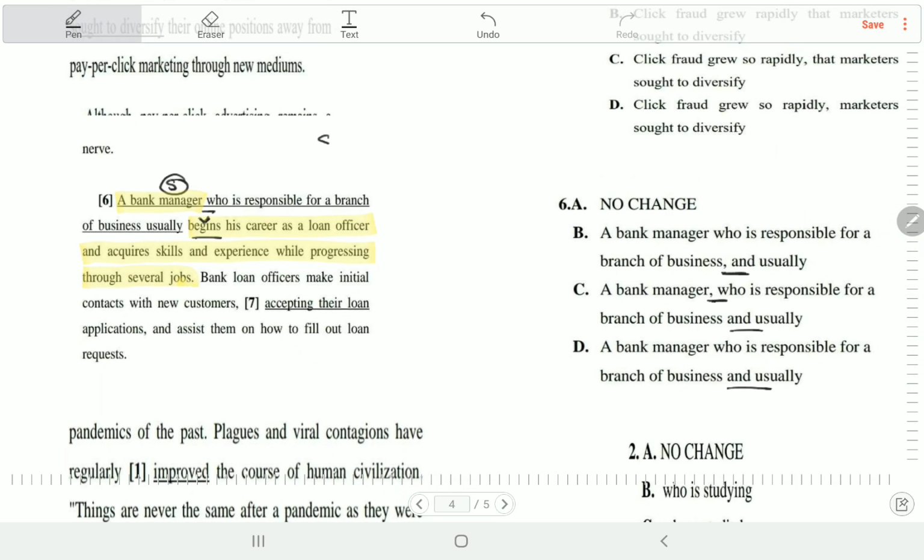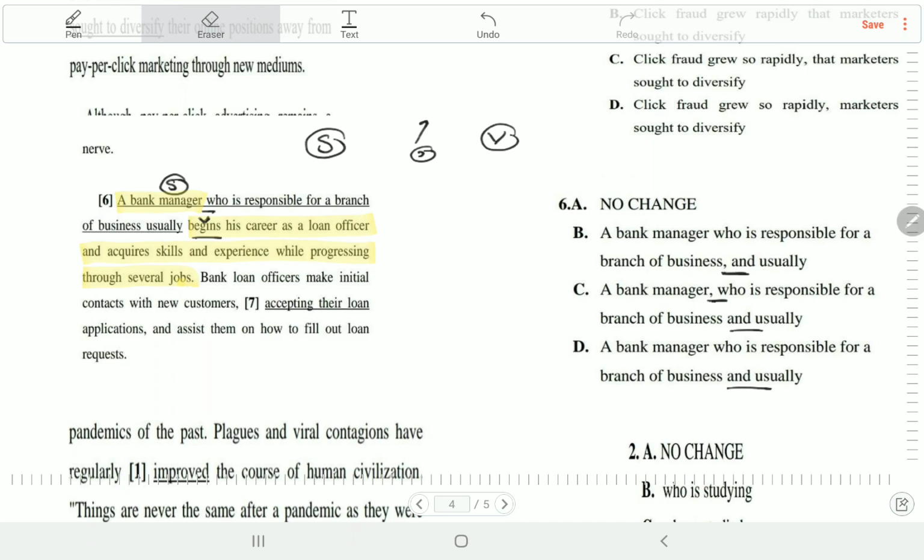Just remember when you have a subject and you have a verb, never put a comma between the subject and the verb. You can put 2 commas as a non-essential but never 1 comma. Okay, you can put 1 dash 2 dashes يعني 2 commas or 2 dashes as a non-essential.